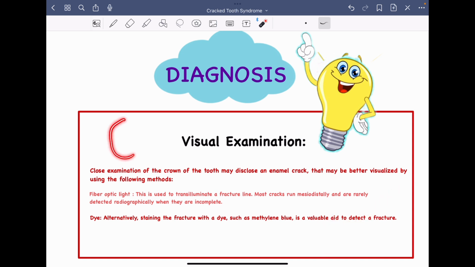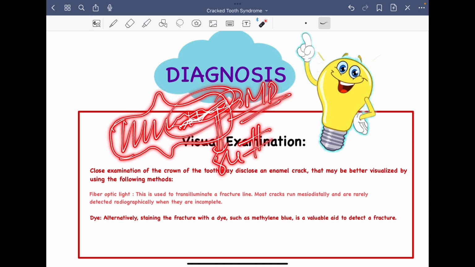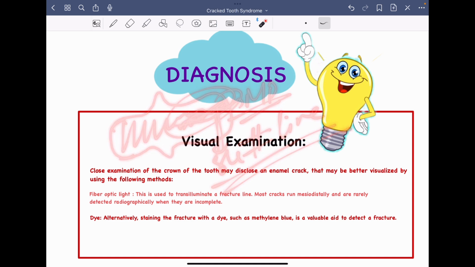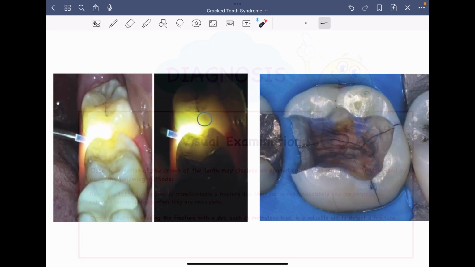suppose this is the occlusal surface and this is your crack. After application of dye, this crack will retain the methylene blue dye, and thus you can clearly see the line of fracture. So this dye is a very good alternative when you do not have a fiber optic light with you, and therefore it is a very important tool to diagnose cracked tooth syndrome.